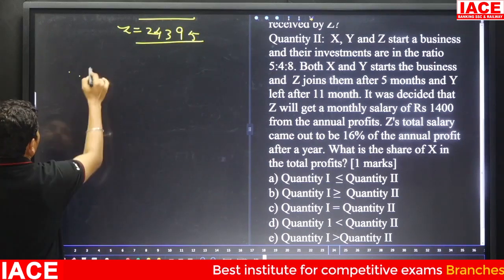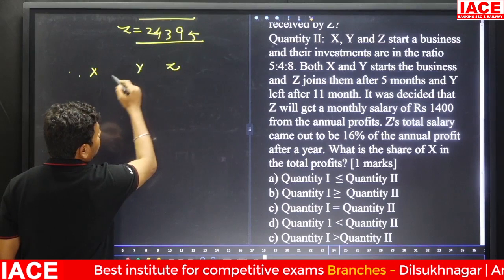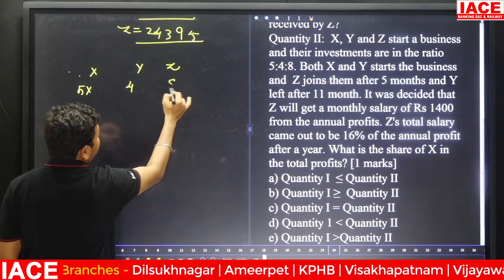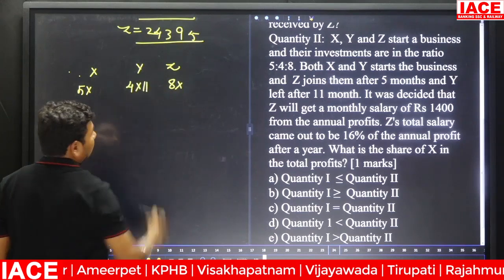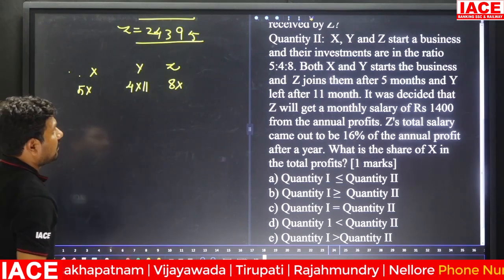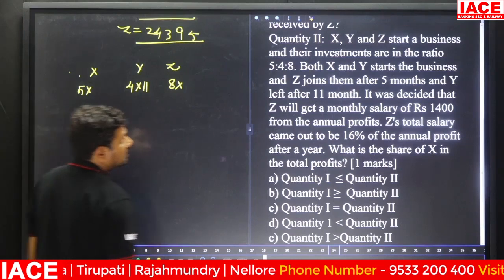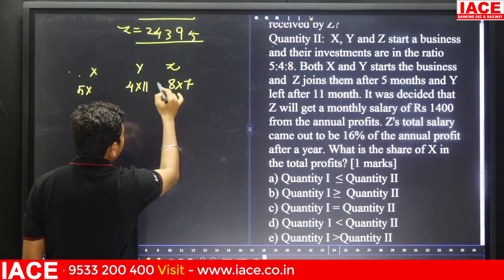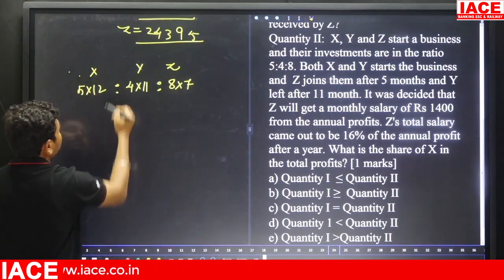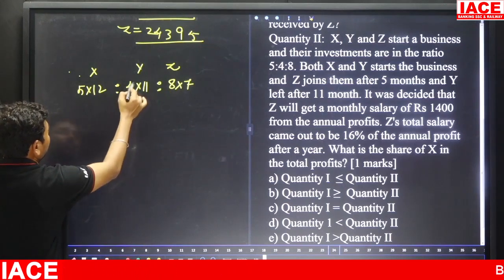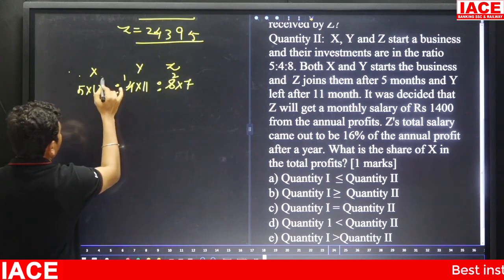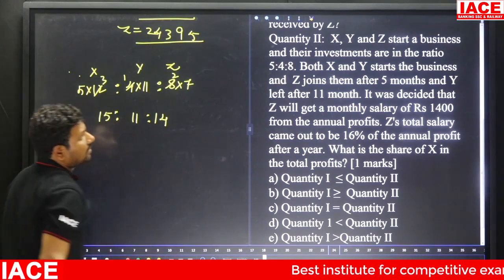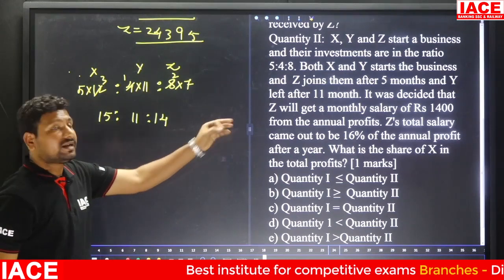Directly we will go with X, Y and Z. X investment is 5 rupees, Y investment is 4 rupees, Z investment is 8 rupees, and Y left after 11 months. Annual profit, and Z joins after 5 months means his experience is 7 months, and here is 12 months. Then cancel 4 1s, 4 2s and 4 3s, 5 3s is 15 and 11 parts and 14 parts. And Z will get monthly salary of 1400.